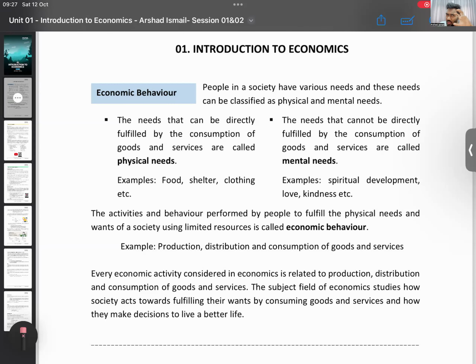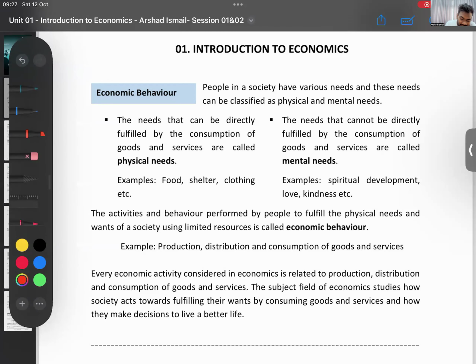These needs and wants can be classified into two types. What are the two types? One type of these needs and wants are what we call our physical needs and wants. The other type is what we call our mental needs and wants.